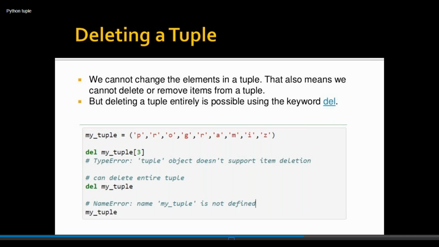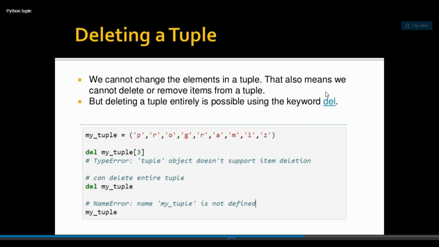We cannot change, remove or delete. So tuple object doesn't support item deletion. If you delete the entire tuple, it is possible. Del my underscore tuple. Once you print my underscore tuple, it says my underscore tuple is not defined.